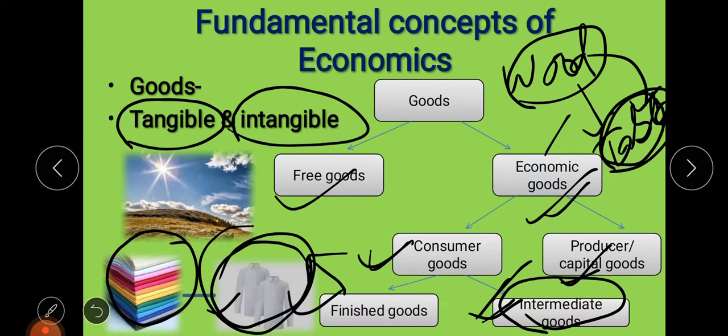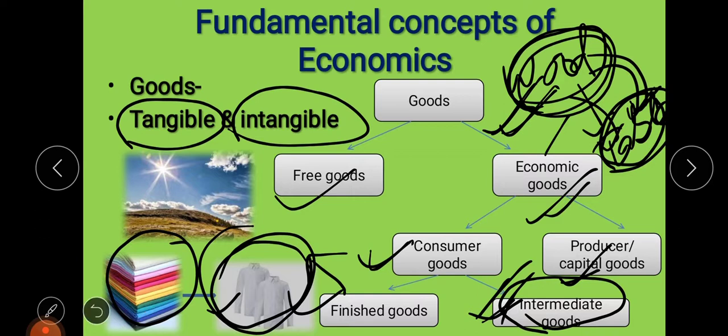So those goods which are basically used for producing other goods will be called intermediate goods, like your wood. From wood, tables and chairs are prepared, then wood will be called your intermediate good. And here also cloth, if clothes, shirts, dresses, frocks are prepared from a piece of cloth, then cloth will be called your intermediate good.